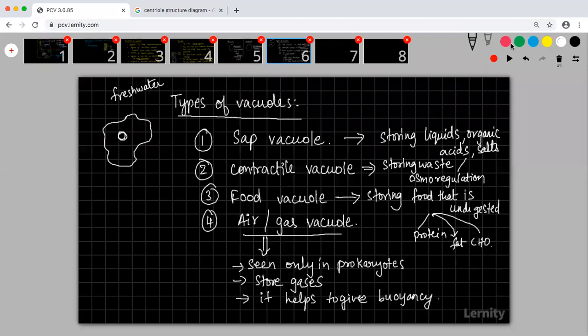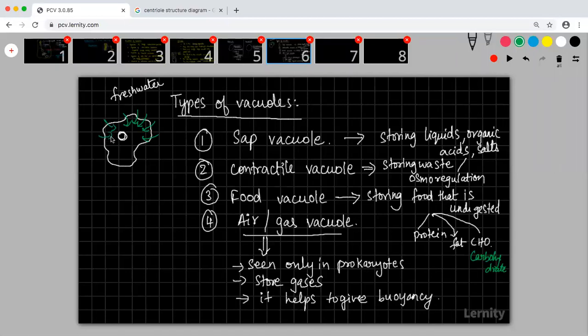Because when it is living in fresh water, obviously the outside water is hypotonic. When it is hypotonic, water tends to come inside. More and more water will come inside. So when more and more water comes inside, what will happen?